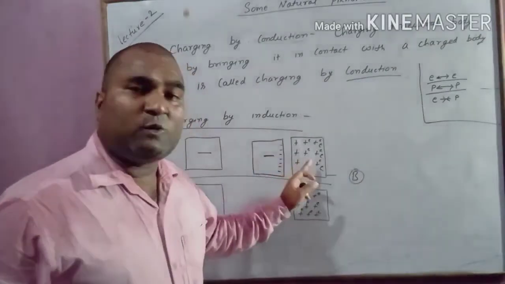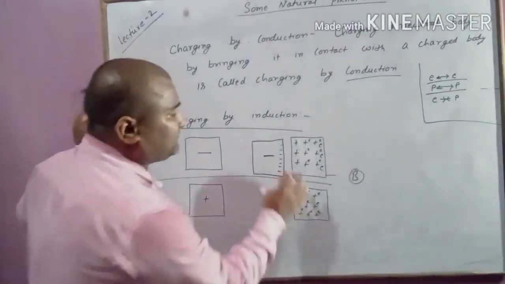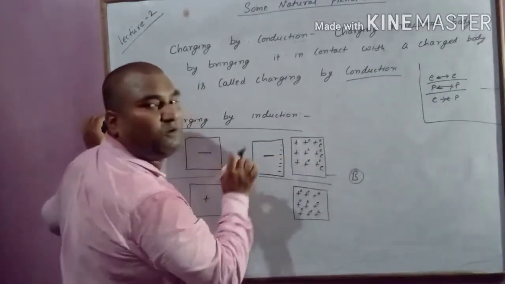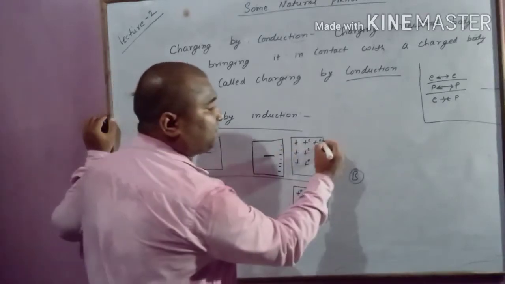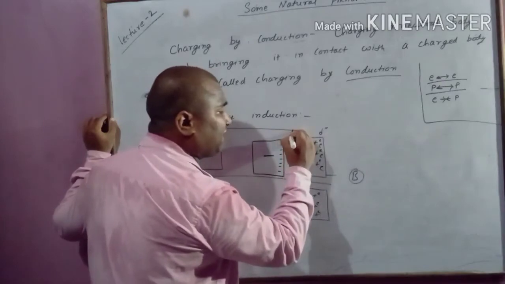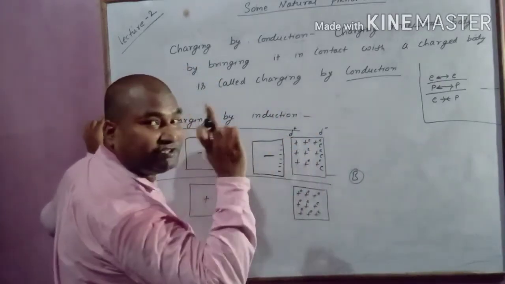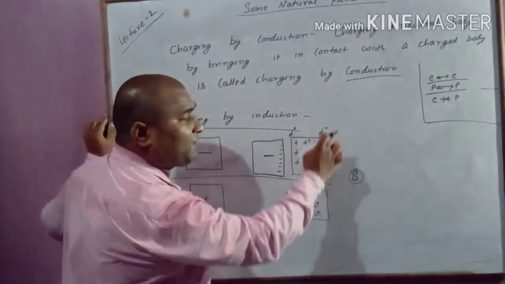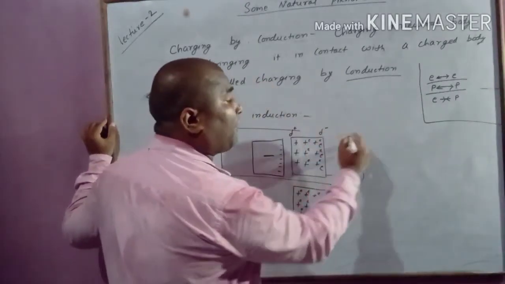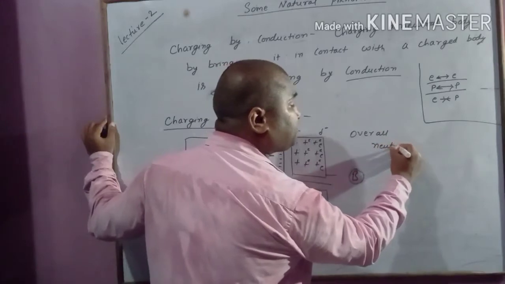But when I bring it close to this negatively charged body, the electrons start moving away from this side of the object. Means here partial negative charge and here partial positive charge. This side becomes positively charged and this side becomes negatively charged. Still अभी भी ये body overall is neutral.